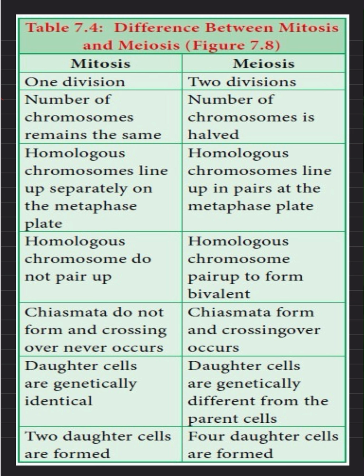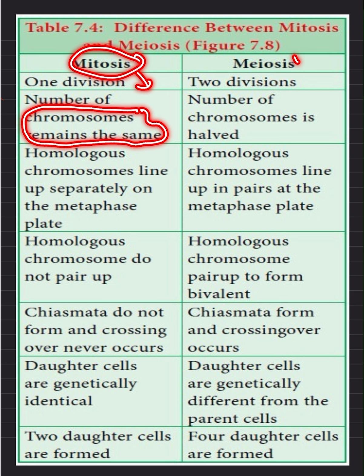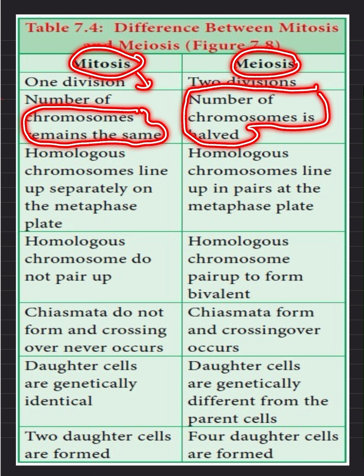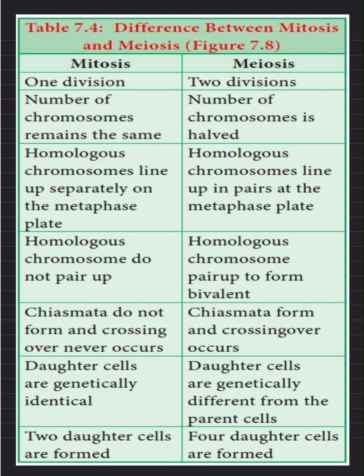So here mitosis is known as equational division as the chromosome number remains the same, whereas meiosis is known as a reductional division because the chromosome number is reduced to half. And here in mitosis, at metaphase, homologous chromosomes line up separately, whereas in meiosis they lie in pairs because crossing over takes place.